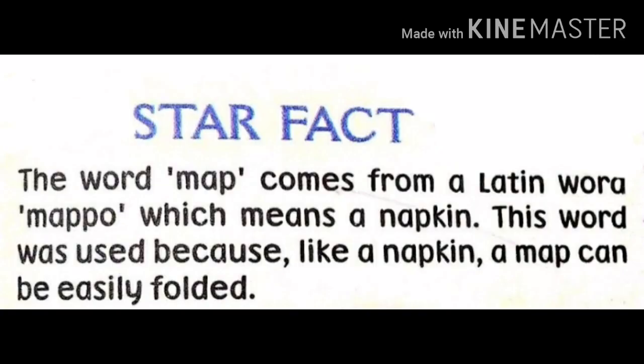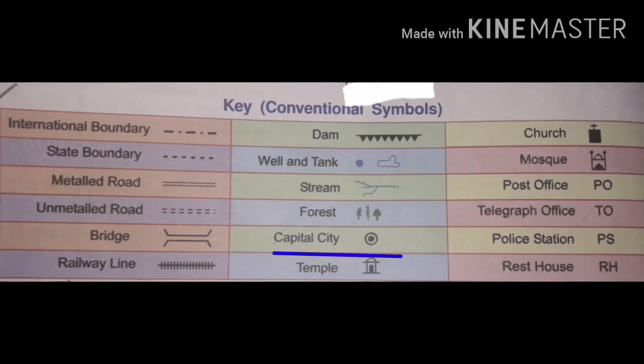Star facts. The word map comes from a Latin word mappo, which means a napkin. This word was used because, like a napkin, a map can be easily folded. Signs and symbols. Many types of signs and symbols are used in a map. For example, a city is marked on a map by a small circle. The capital of a country is shown by a dot inside the circle.